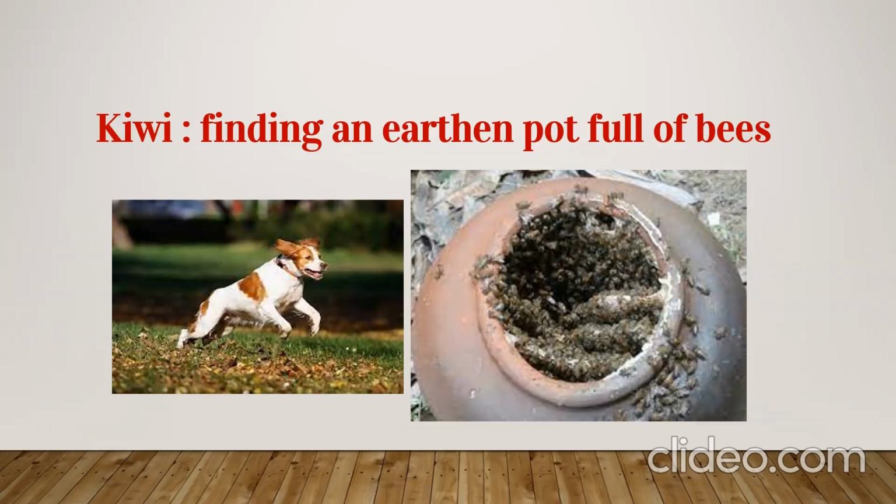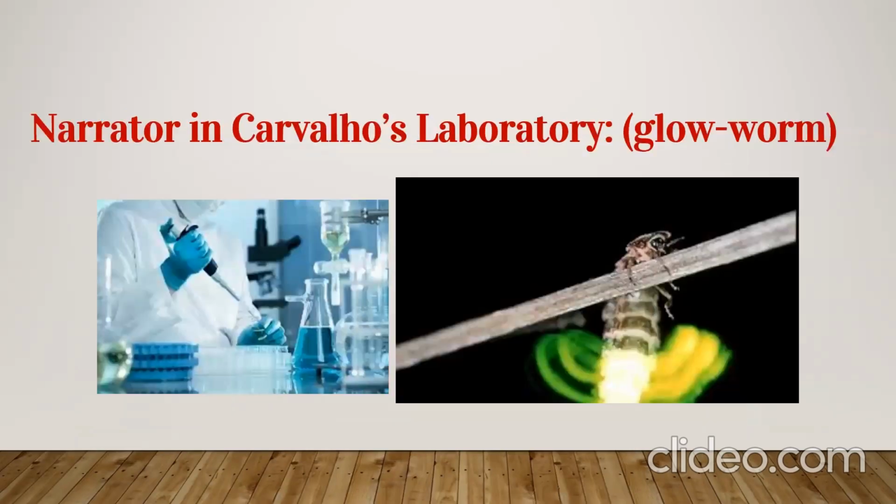Suddenly, Pyara came and told that Kiwi was absconding. Kiwi had run away. Afterwards, the narrator stopped his discussion with the real estate agent, and Pyara and the narrator both went inside the forest in search of Kiwi. Finally they found Kiwi barking at an earthen pot which was full of bees. They found Kiwi near the earthen pot, and the pot was full of bees. This is going to help us in the next course of the story.